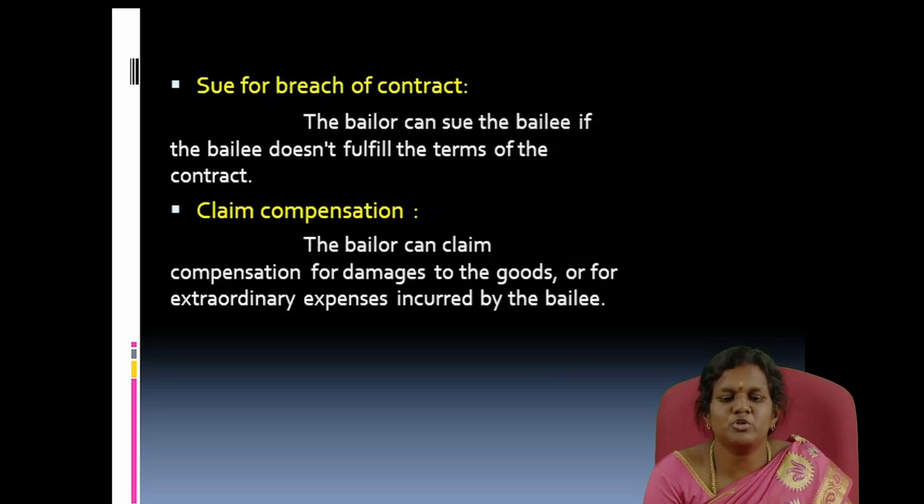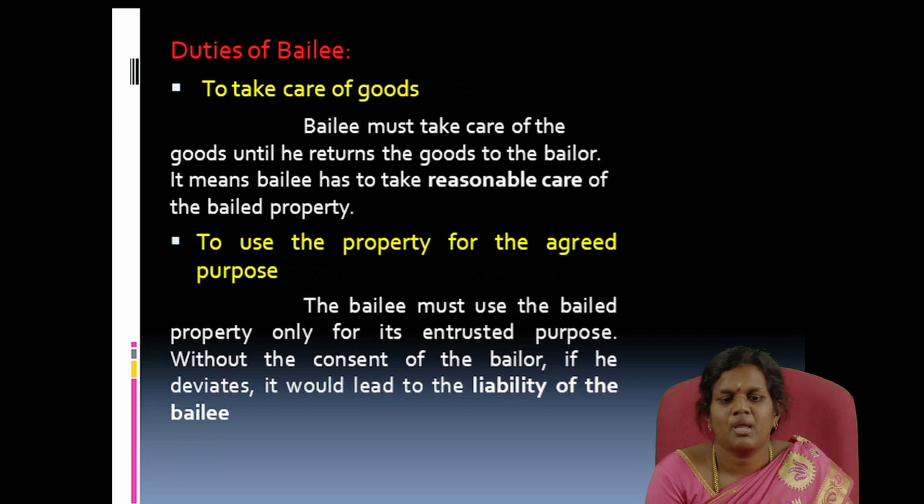And third one, sue for breach of contract. The bailor can sue the bailee if the bailee does not fulfill the terms of the contract. And fourth one is to claim compensation. The bailor can claim compensation from the bailee in case of damage to the delivered goods or extraordinary expenses incurred by the bailee. And next one is duties of the bailee.